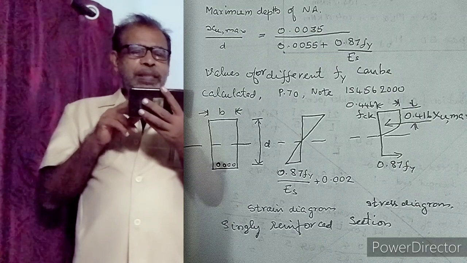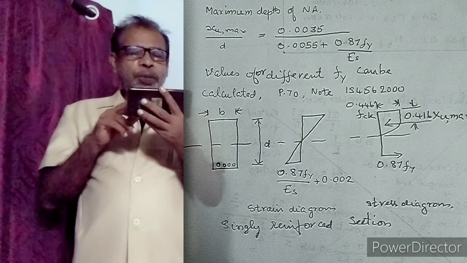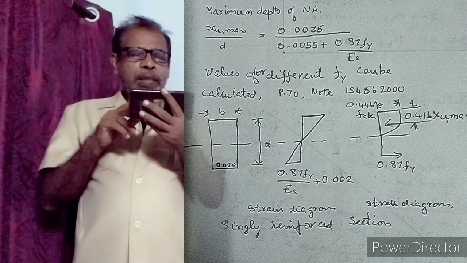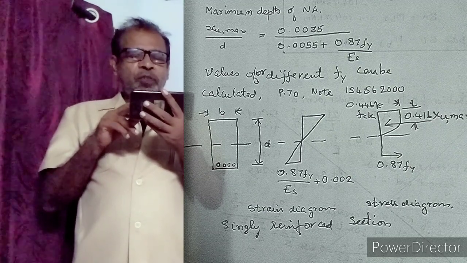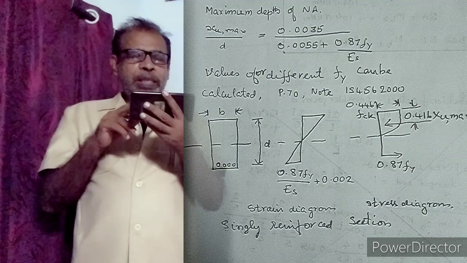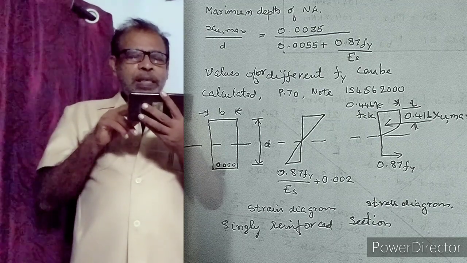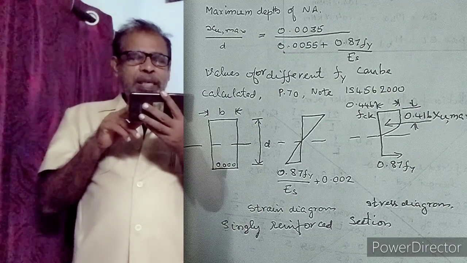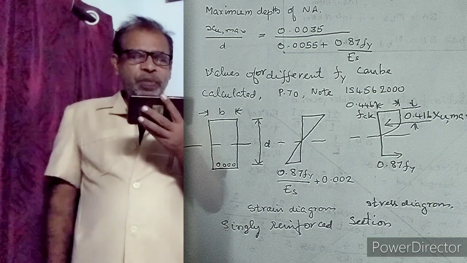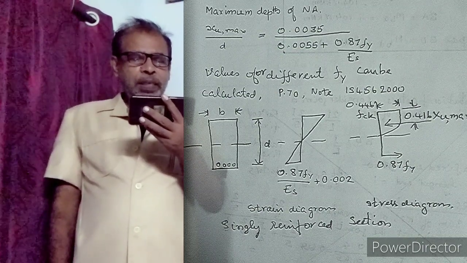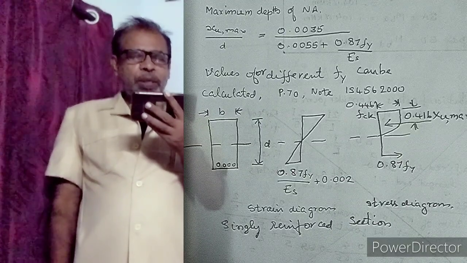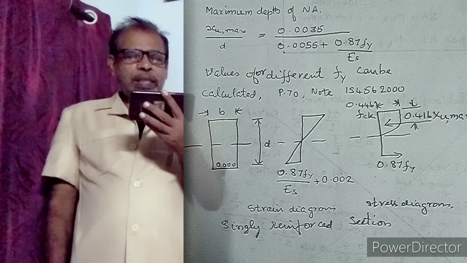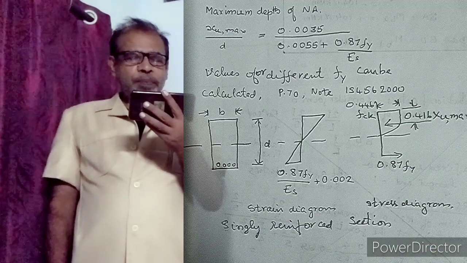Maximum depth of neutral axis, xu max by d, is equal to 0.0035 by 0.0055 plus 0.87 fy by Es. It is from similar triangles of the strain diagram. Values for different fy can be calculated. Page 70 of the code, note IS 456:2000.